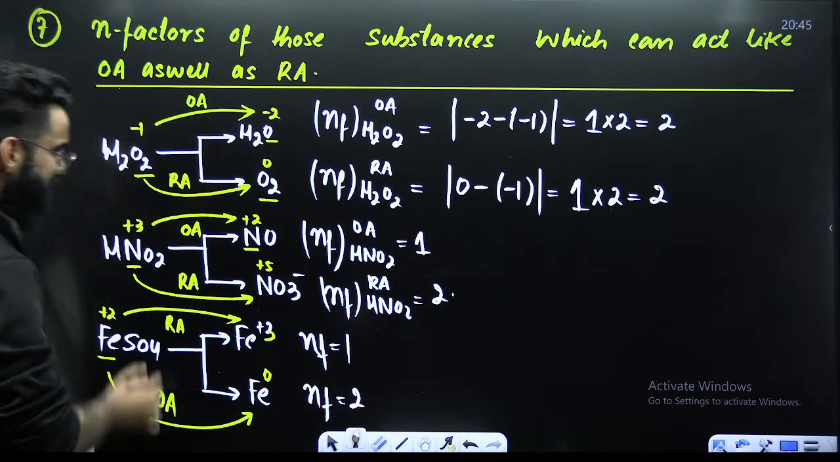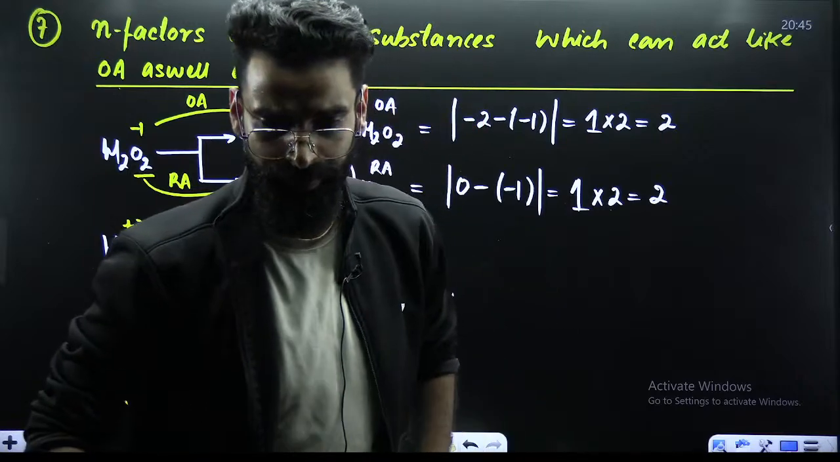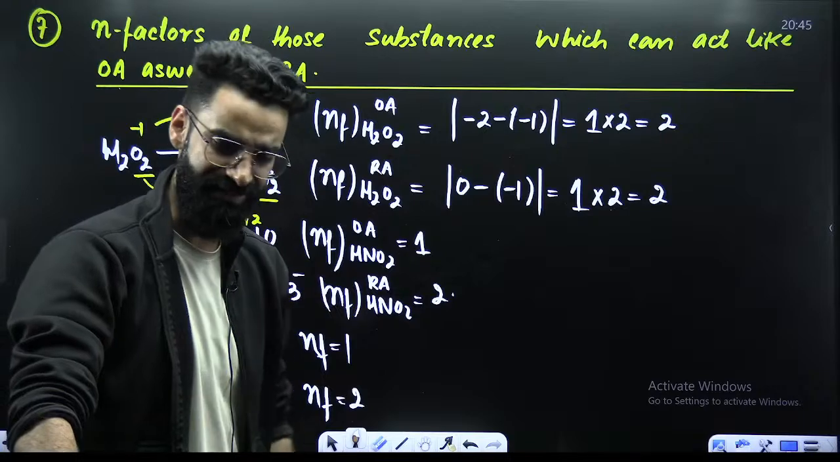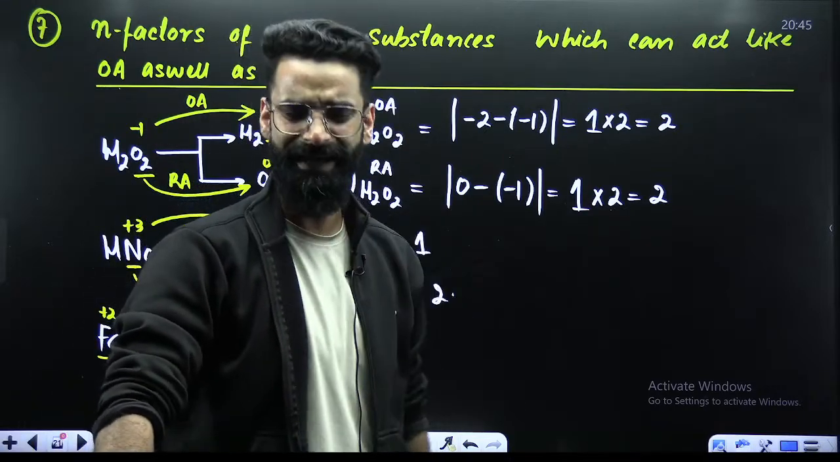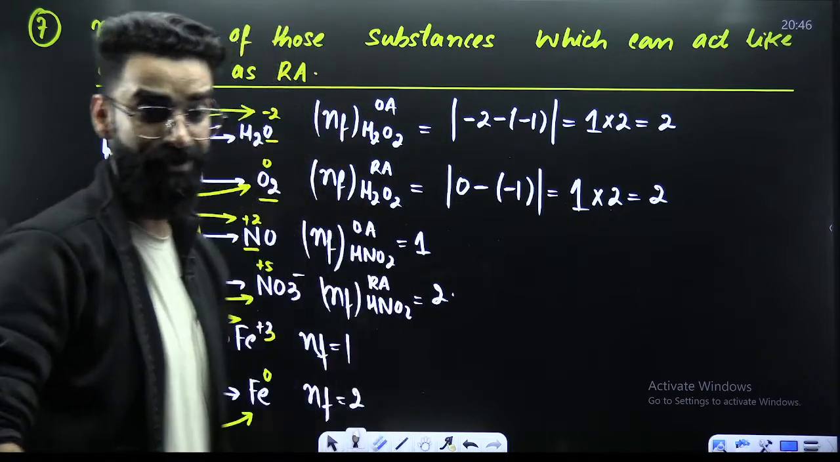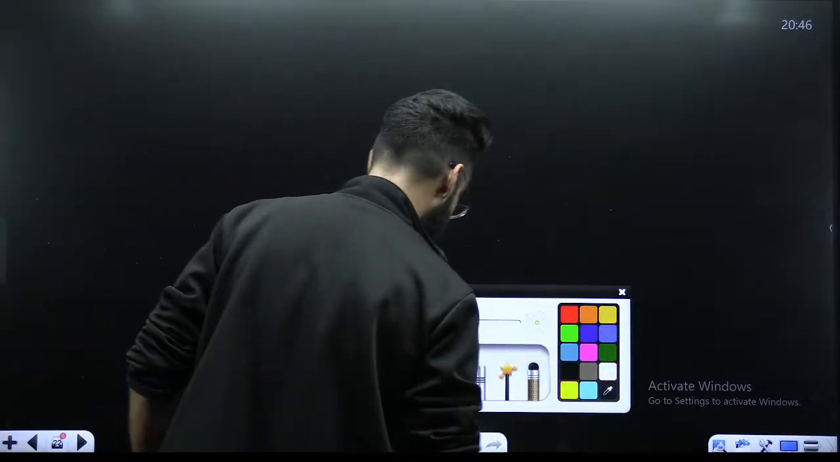So my dear students, these were the three common species, I must say, which have got the dual nature. Sometimes they behave like the oxidizing agents, and in some other reaction, they'll be behaving like the reducing agents, right? So this was our 7th case of the N factors. Now, going to the 8th case.